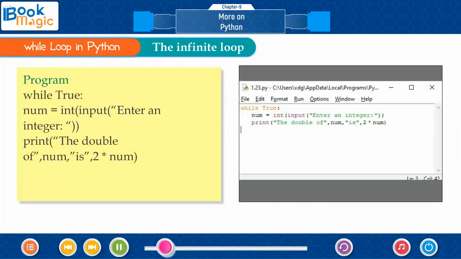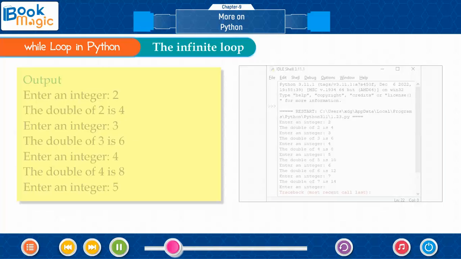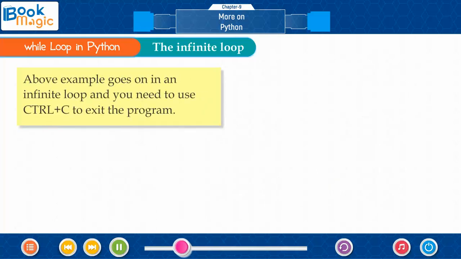Program: while True. Output: Enter an integer 2. The double of 2 is 4. Enter an integer 3. The double of 3 is 6. Enter an integer 4. The double of 4 is 8. Enter an integer 5. The double of 5 is 10. Enter an integer 6. The double of 6 is 12. Enter an integer 7. The double of 7 is 14. Enter an integer. Traceback, most recent call last. The above example goes on in an infinite loop and you need to use Ctrl+C to exit